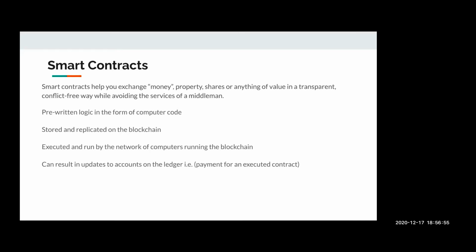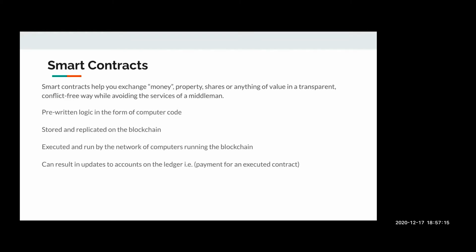It's pre-written logic in the form of various loops and conditions specified according to business needs, and it is stored in computer code, and then it is executed and run by a large network of computers which are running the Ethereum blockchain.